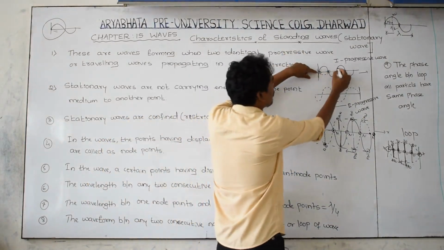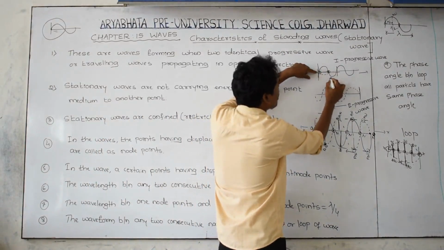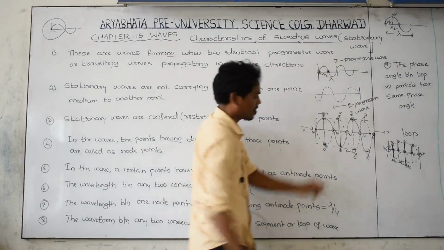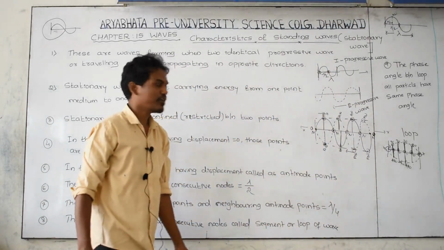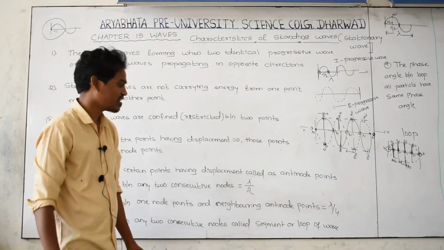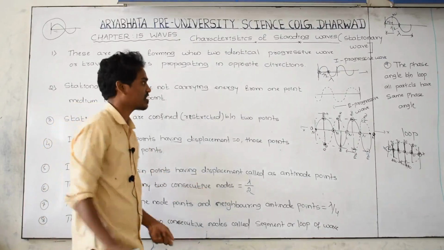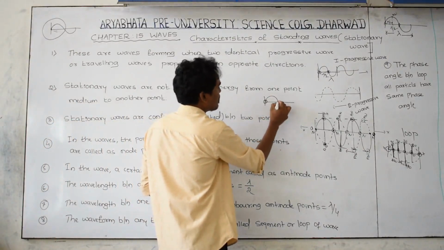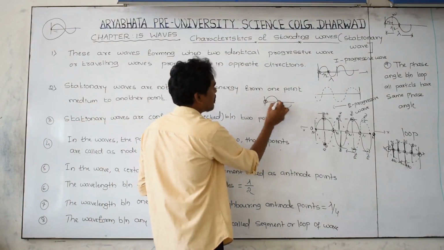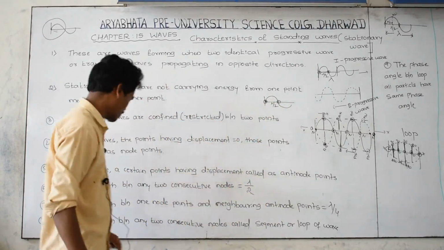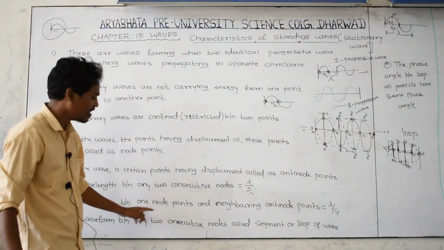Here this is one wave, wavelength is lambda; half of the wave becomes lambda by 2. The wavelength of the wave between any two consecutive node points is lambda by 2.